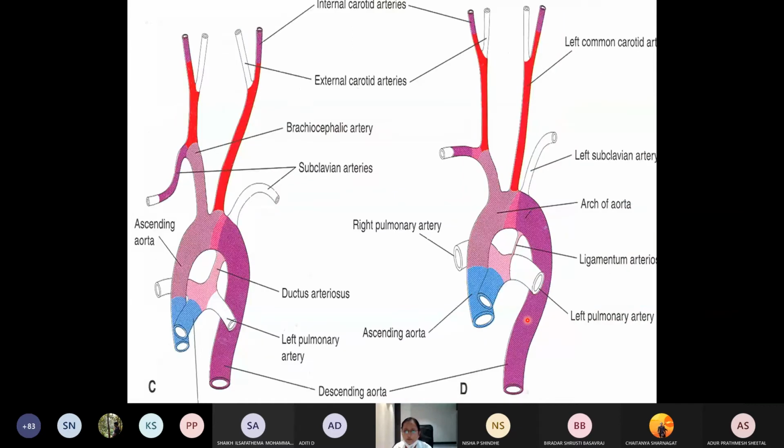So these are all the various arches, you can see here. Again, this is the ductus arteriosus, which will later regress and form the ligamentum arteriosum. It will connect the pulmonary artery to the undersurface of the arch of the aorta, because in fetal life it is connecting these two. So it is seen here, that is the ligamentum arteriosum. This is the arch of the aorta you are seeing here with all 3 branches: the brachiocephalic, the common carotid and the left subclavian artery.